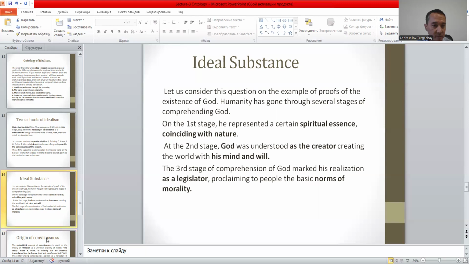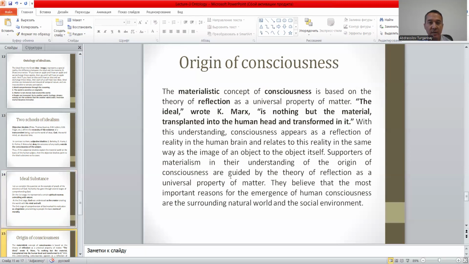As for the subjective idealists, they claim that this world doesn't depend on God or ideal or absolute being.